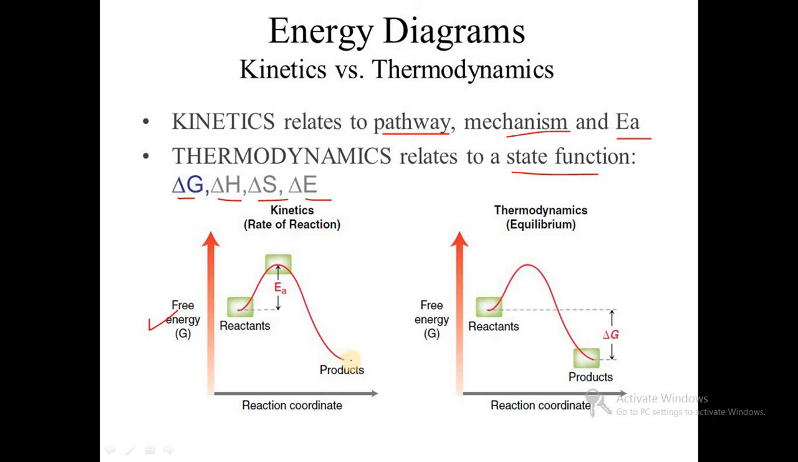reactants go into the products, and the difference between these two terminals is the energy of activation. So rate of reaction depends on activation energy. And in case of thermodynamic stability, between reactants and products, we are getting delta G, Gibbs free energy. This difference is the Gibbs free energy.